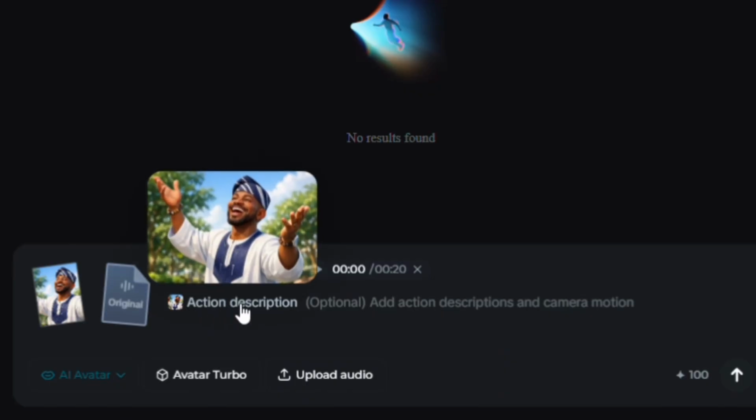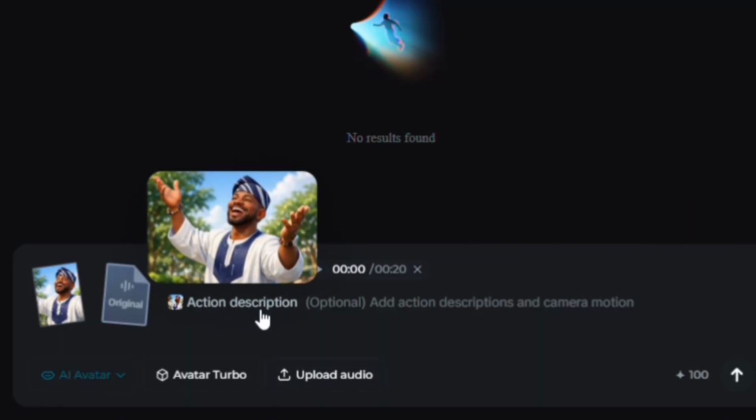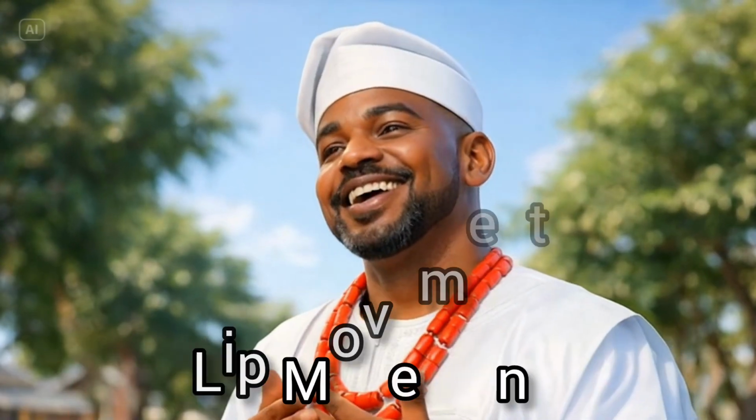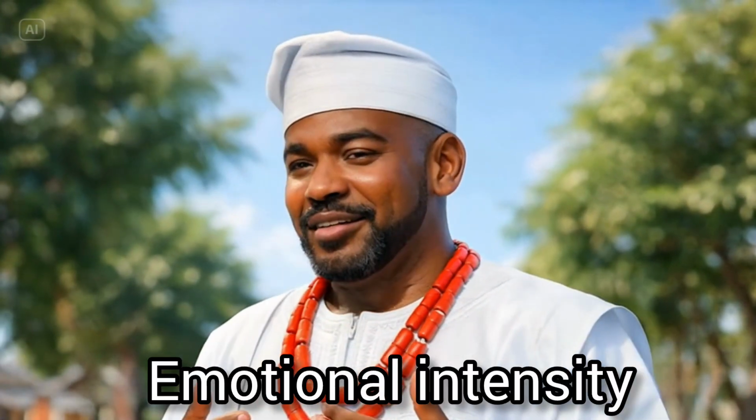So once you have uploaded your photo and your audio, there's something called expression control. It's very, very important. This right here is the bedrock for a passionate AI singing avatar. So in this text prompt section, it clearly describes how you want the lips of the image to move, the facial expression, the emotional intensity, and body motions.